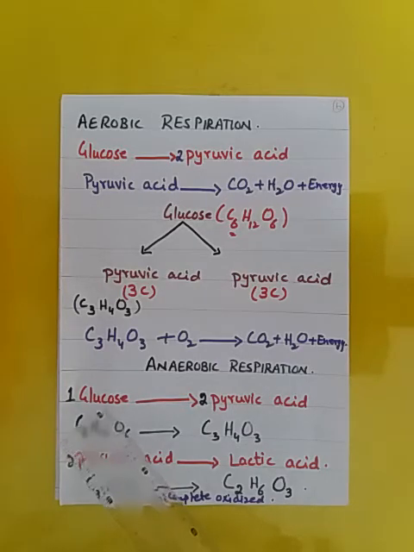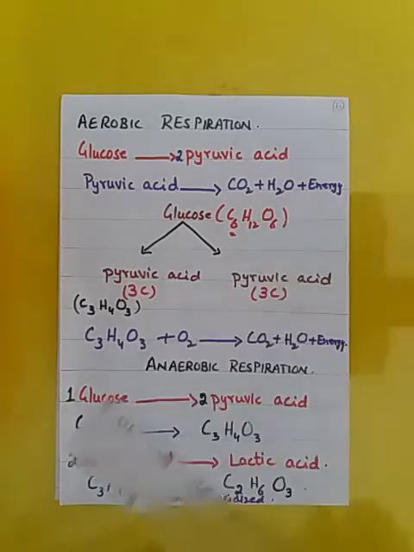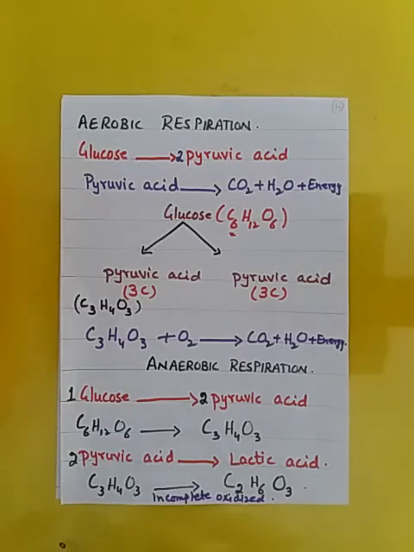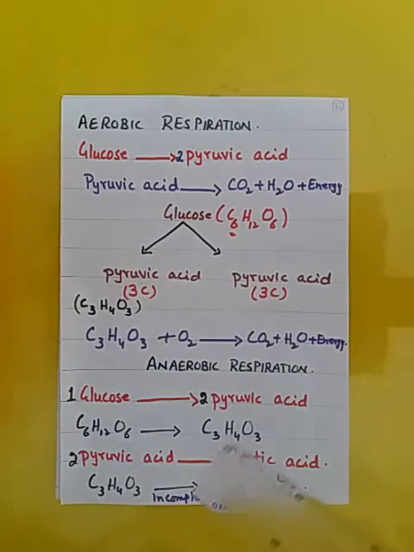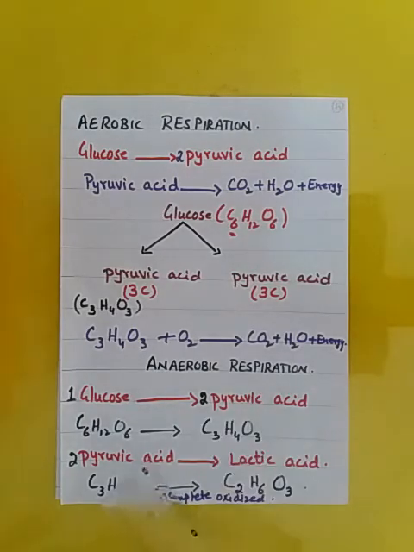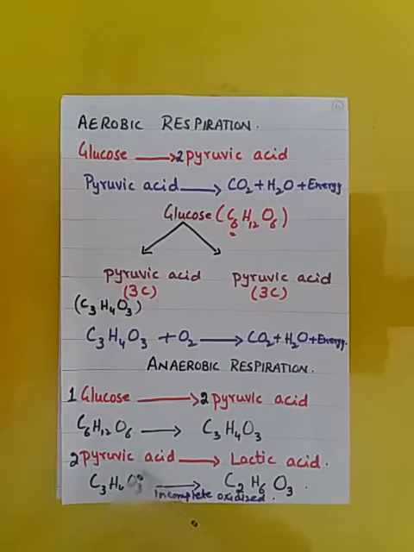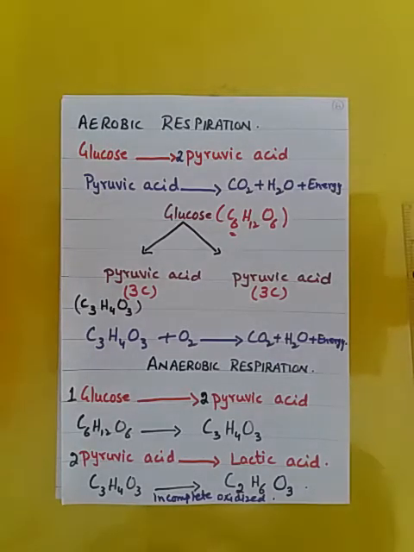Again, the first step is the same as in aerobic respiration. One molecule of glucose is broken down into two molecules of pyruvic acid. Then the pyruvic acid, because here the oxygen is absent or less, is converted into lactic acid. It means incomplete oxidation of pyruvic acid takes place. As a result, it is converted into lactic acid.